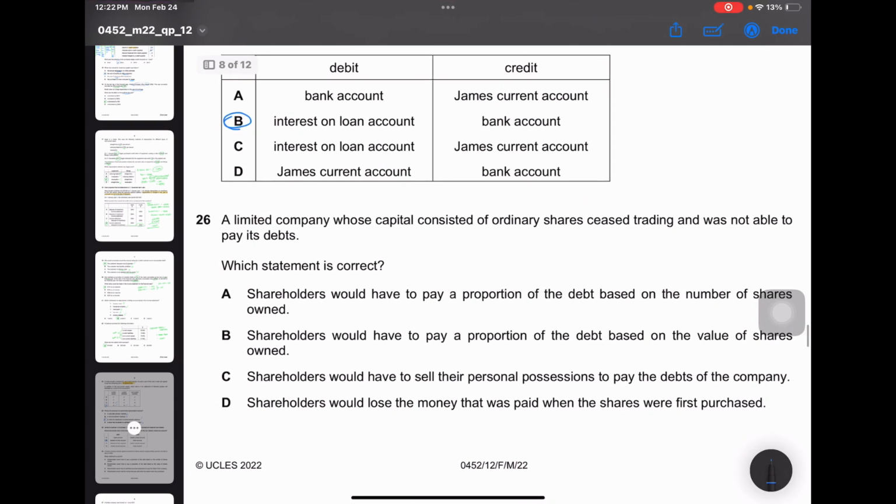A limited company whose capital consisted of ordinary shares ceased trading and was not able to pay its debts. Which statement is correct? Shareholders would have to pay a proportion of the debt based on the number of shares owned. No, the main advantage to shareholders of having shares in a limited company is that they have limited liability. Shareholders would have to pay a proportion of the debt based on the value of shares, no, not at all. Shareholders would have to sell their personal possessions to pay the debts of the company. No. Shareholders would lose the money that was paid when the shares were first purchased. Yes. 26 is D. Moving on.